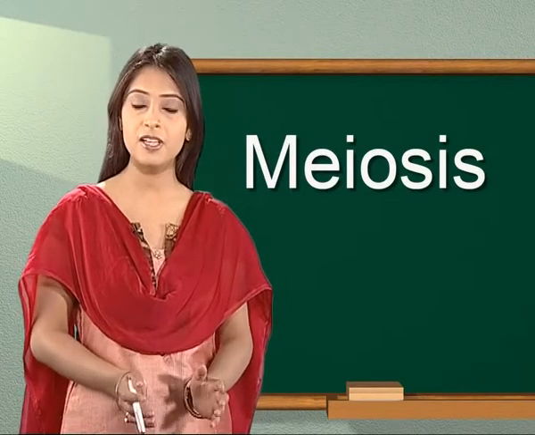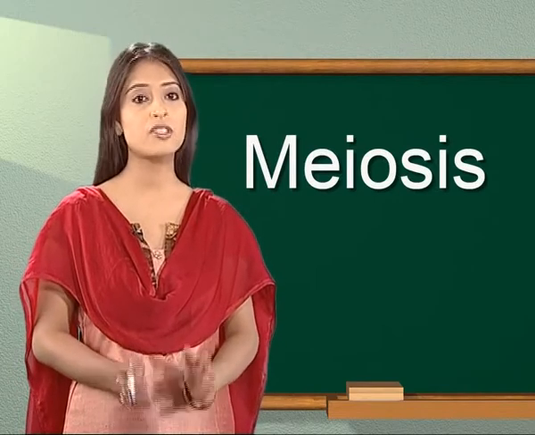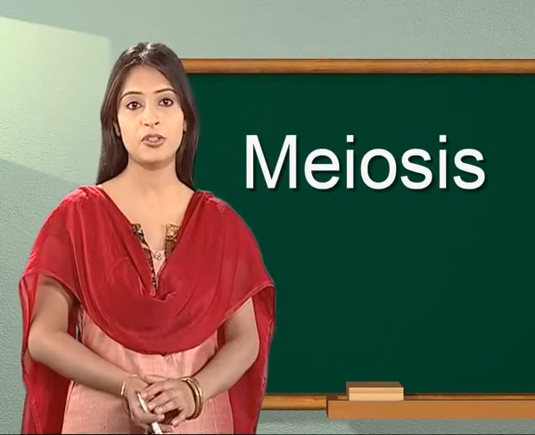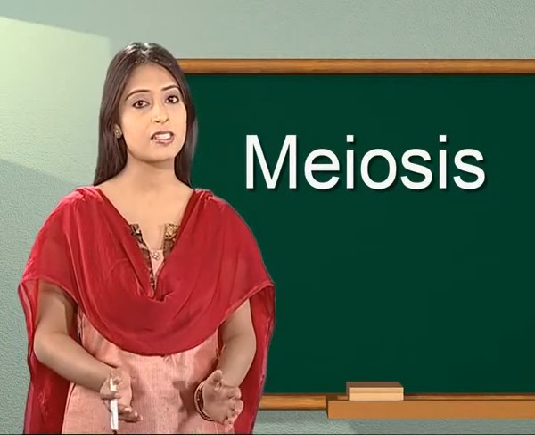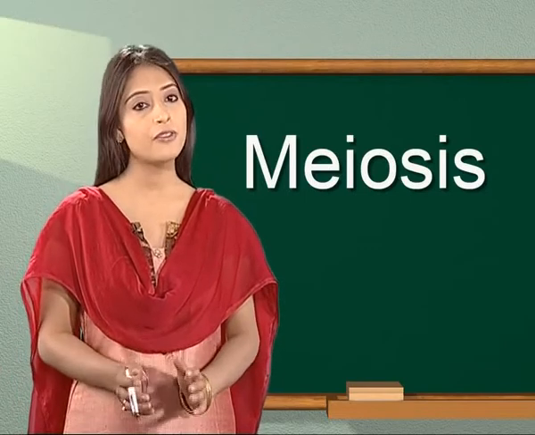It is during fertilization that 2 haploid gametes fuse to form a diploid zygote, which by mitosis forms a diploid adult. So as you know, in our today's class, we will explore the process of meiosis.